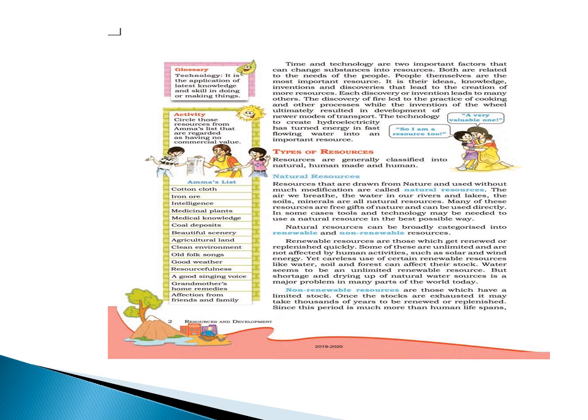Now come to the types of resources. Now what is the classification of resources? In geography we mostly learn about classification and types. Generally resources are classified into natural, human made and human. We are going to learn about natural resources, which are obtained from nature without much modification. Usually they are a free gift of nature. Sometimes tools and technology are used to use them in the best possible way. For example, we can take air and water.